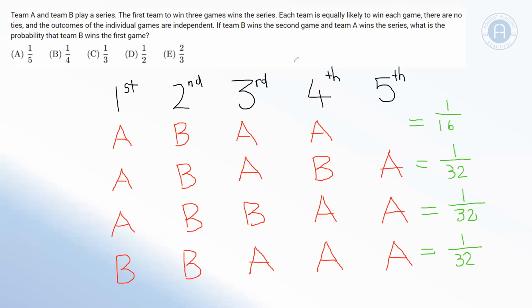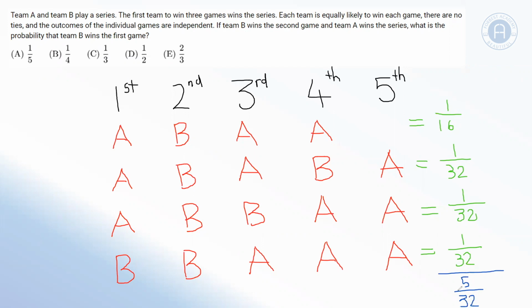Now, there's 2 ways we can think of this. One is we can add together all our possibilities here and work it out as a probability. Or we could use a little bit of common sense and say that, well, if we've got one possible outcome here where B wins the first game, and this other outcome is twice as likely, it will be 1 out of 5. Well, let's work it out just to check that's correct. If I add together all of these probabilities, 1/16 plus 1/32 plus 1/32 plus 1/32 will give me 5/32.